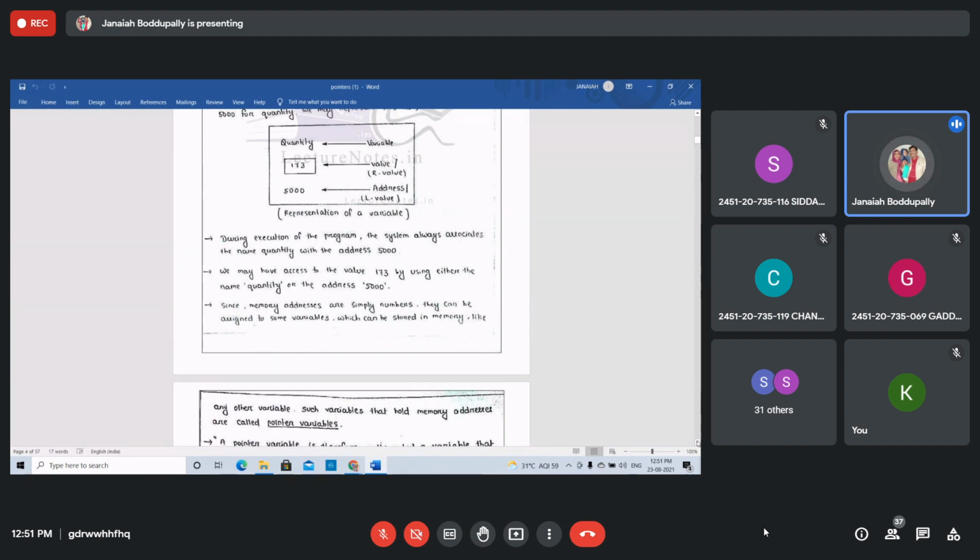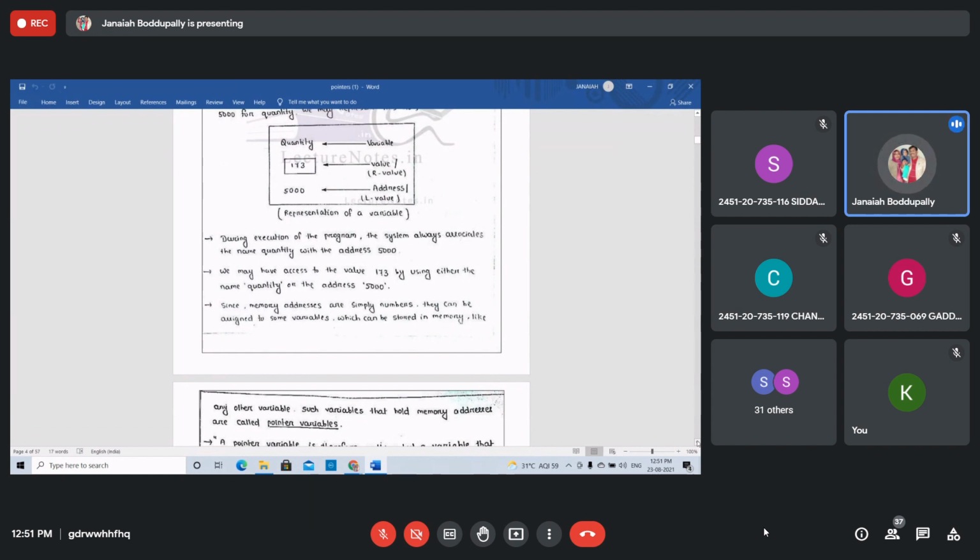To hold the address location also, we will create one more variable that is called a pointer variable. The one that stores an address is called a pointer variable. If this is understood, you have understood pointers completely. To store the particular address, we need one more variable that is called a pointer variable, not for the value. Variables are used to store values, whether integer or float or whatever.